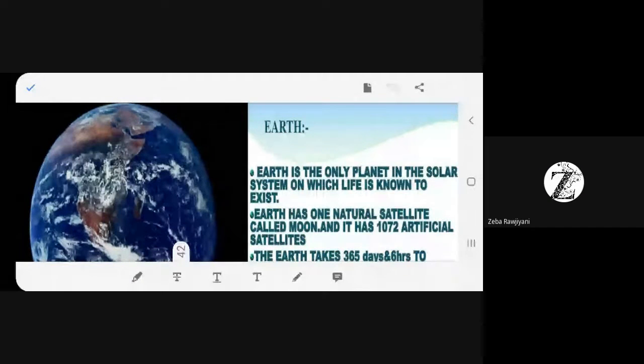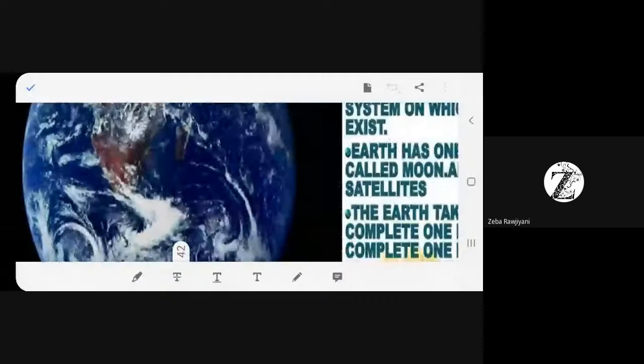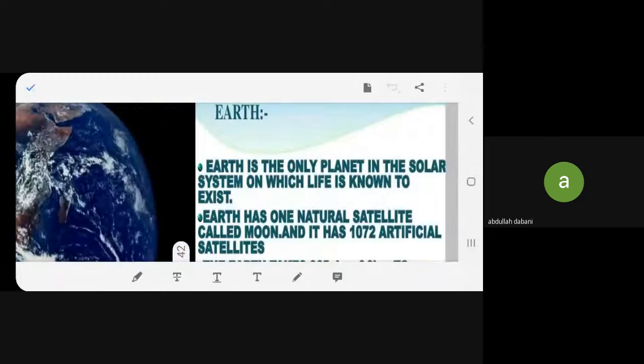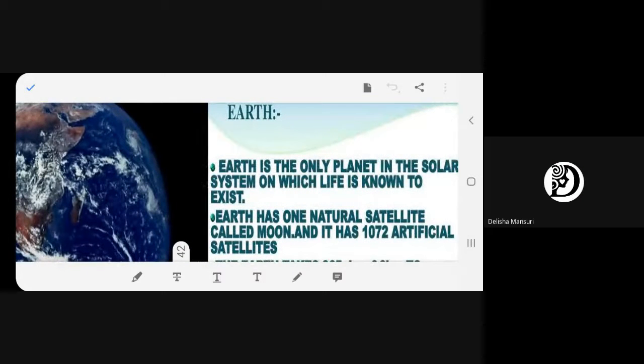Okay. Now this is how the earth looks. See? Beautiful. This is our earth. We'll read about earth. Earth is the only planet in the solar system on which life is known to exist.